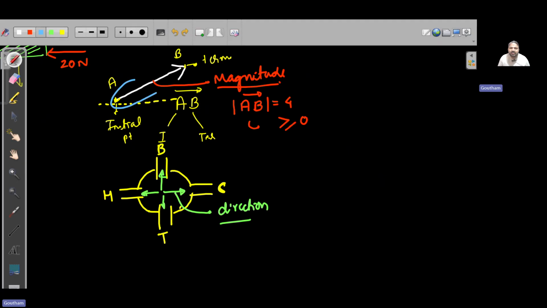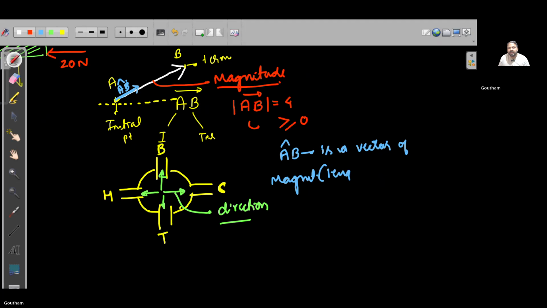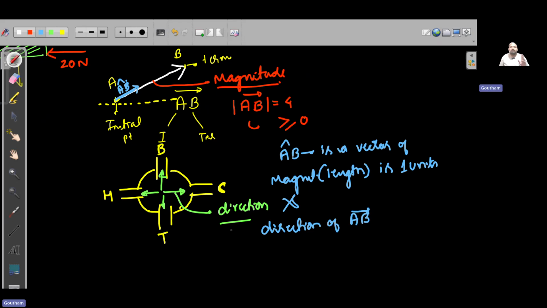Similarly, if this is my vector AB, the small vector AB cap is a vector of magnitude, very important, its length is 1 unit, and more importantly, it is in the direction of vector AB. All right, very important, gentlemen.